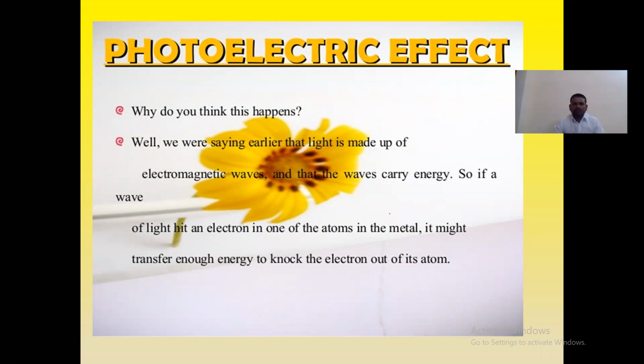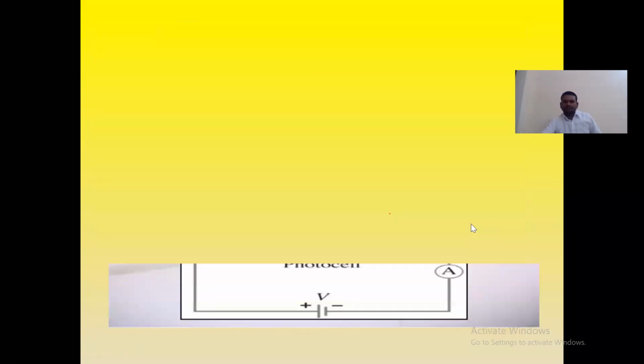We said earlier, in the previous classes, that light is an electromagnetic wave, and that waves carry energy. So if a wave of light hits an electron in one of the atoms in the metal, it might transfer enough energy to knock the electron out of its atom.